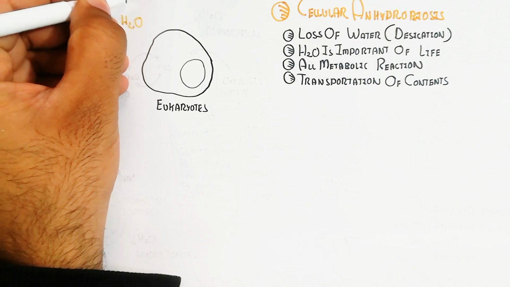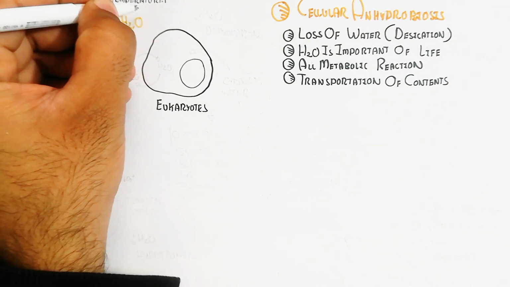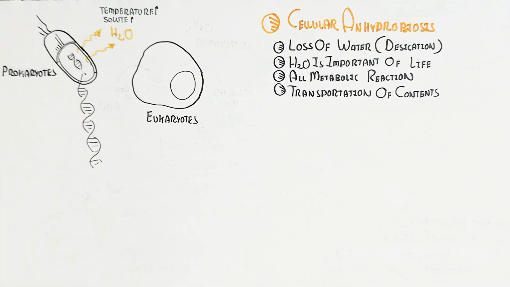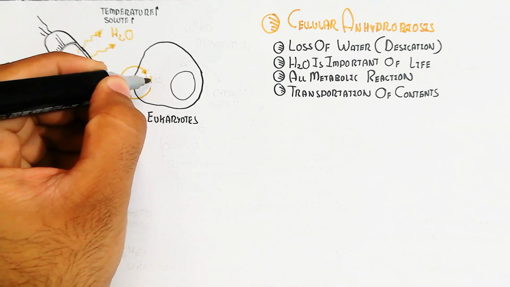So this is the bacteria. High temperature and high solute in the medium will lead to dehydration, and in this case the prokaryotic cell will activate genes that resist the dehydration condition and survive.